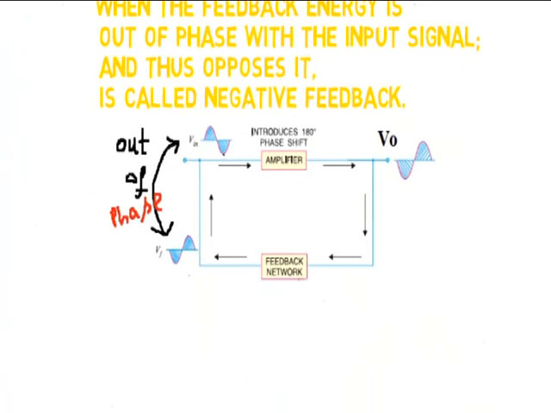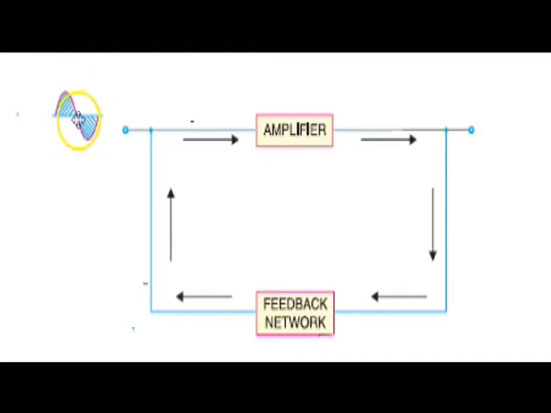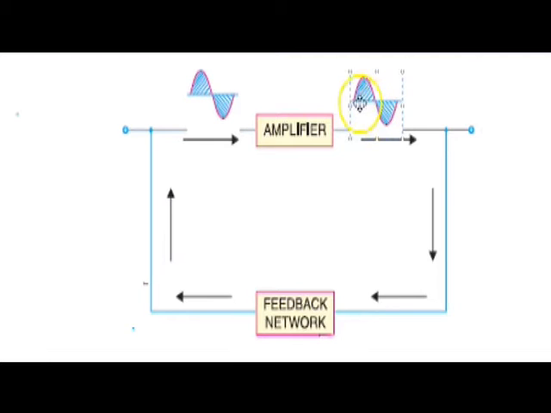Here is an input signal which is sinusoidal. This sinusoidal signal is coming, and when it passes to the amplifier, which is a common emitter amplifier, it gives a phase reversal of 180 degrees to the input signal, as well as it amplifies it.